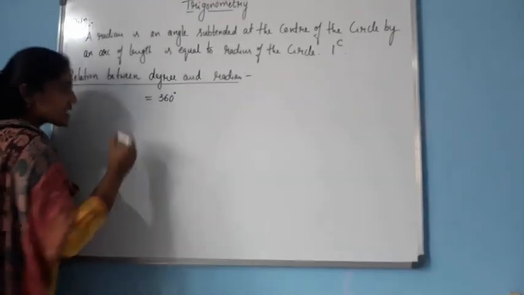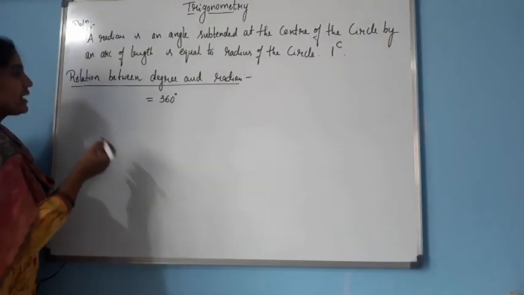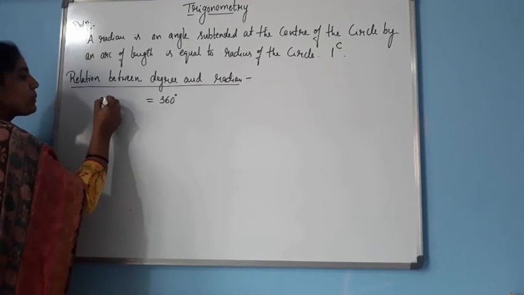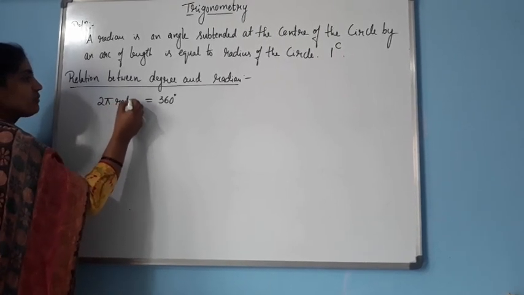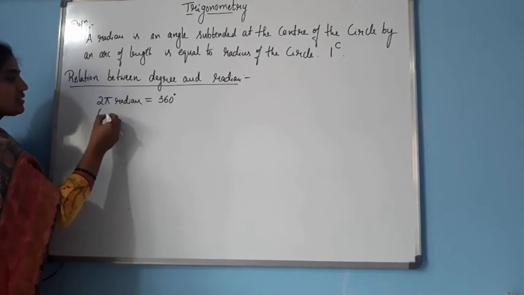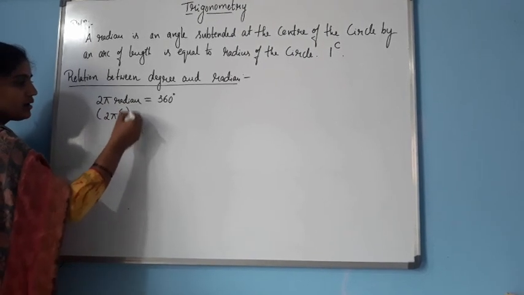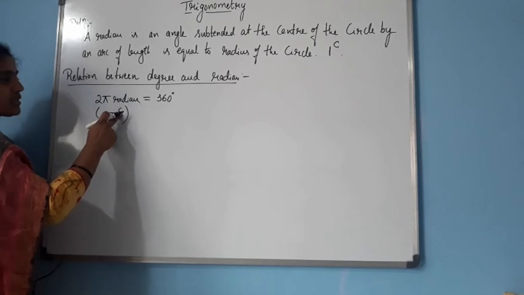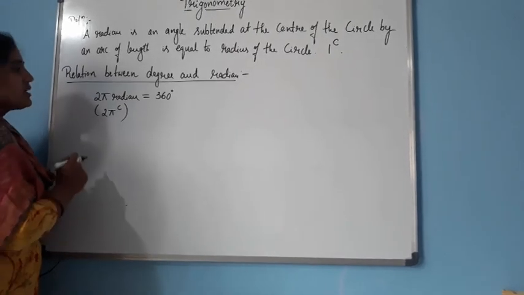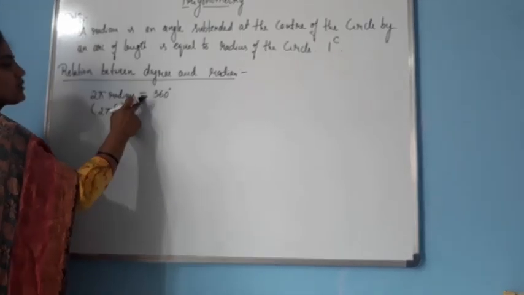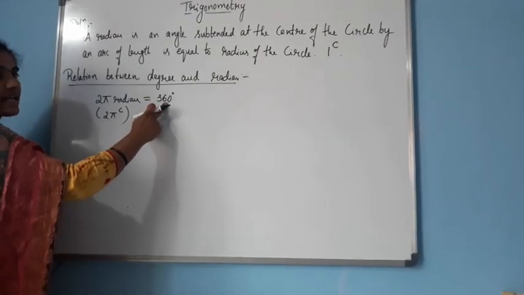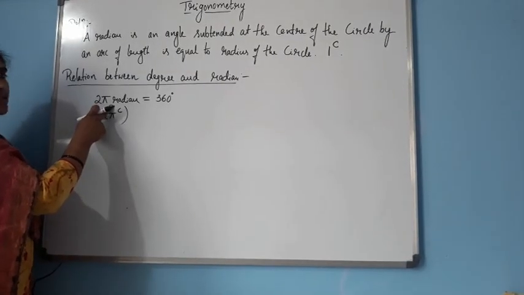This 360 degree can be written in radian as 2 pi radian. See here, 2 pi radian is equal to 360 degree. This is in sexagesimal and this is in the circular system, okay.